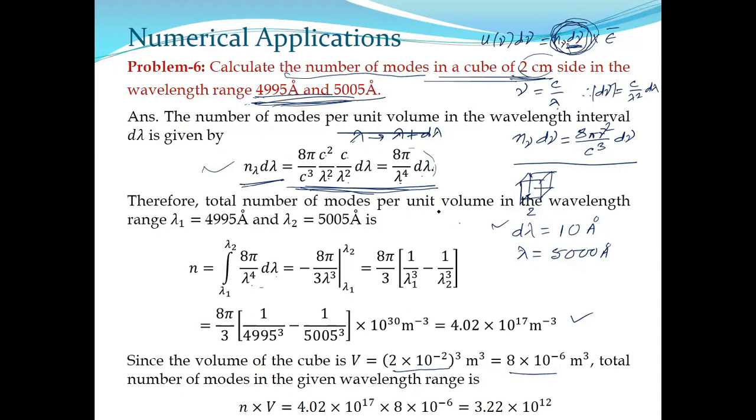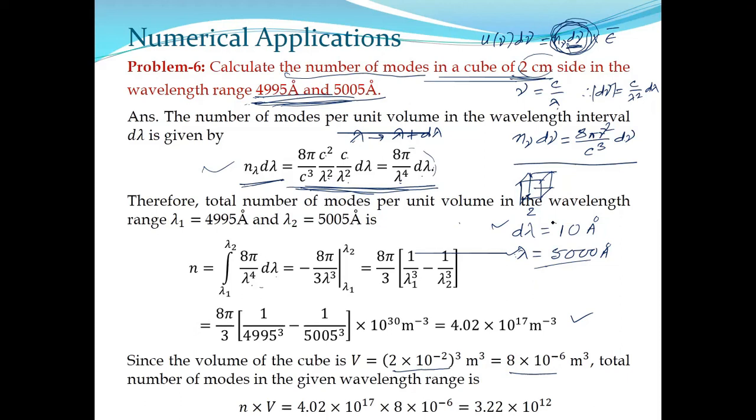Find the average wavelength. If you observe that d lambda is very, very small with respect to the average wavelength, you can skip the integration. Rather, you just put the value here directly. Lambda will be 5000 angstrom and d lambda will be 10 angstrom in 8 pi by lambda to the 4 d lambda.